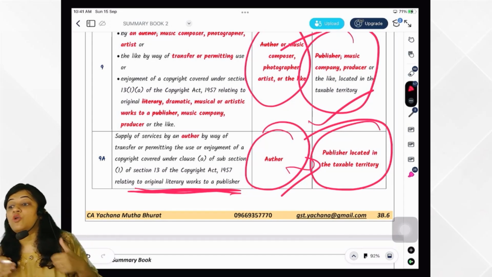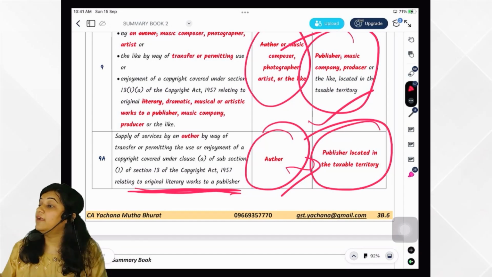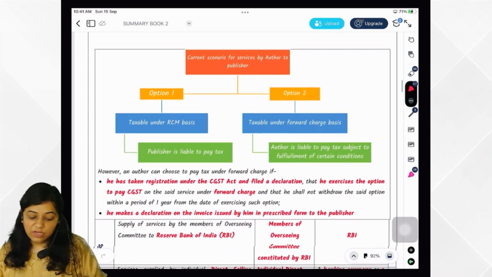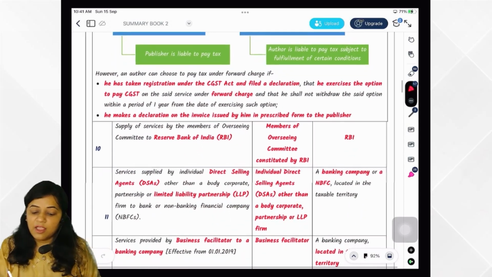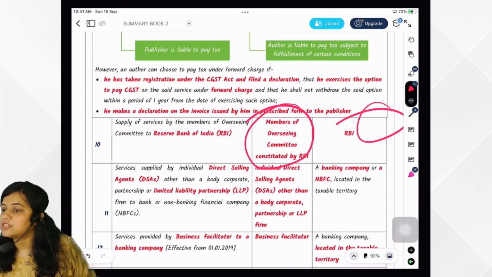He cannot withdraw from that option for 1 year from the date of exercising the option, and it should be declared in his invoice. You got it? So in case of author, both the options are available. Now members of overseeing committee giving services to RBI, who would be discharging the tax?